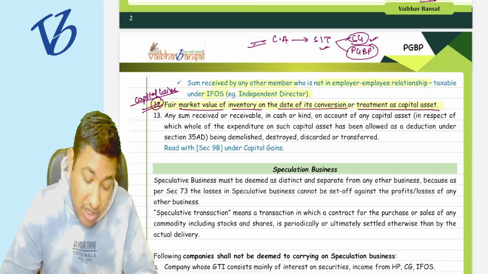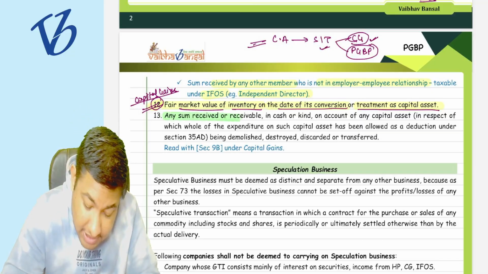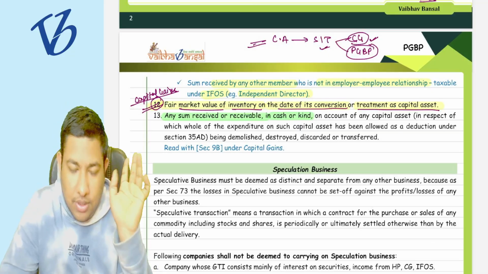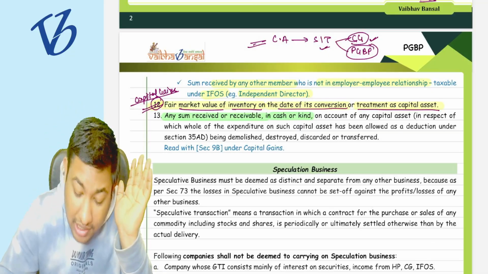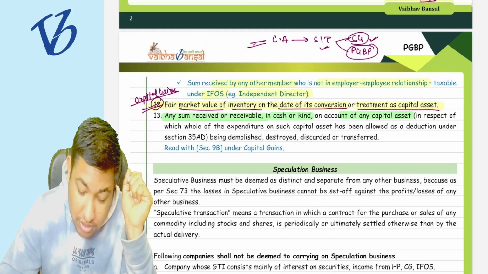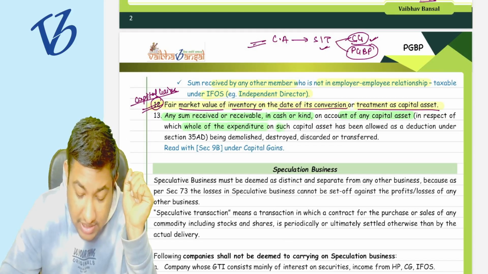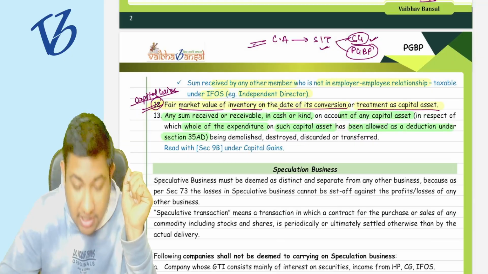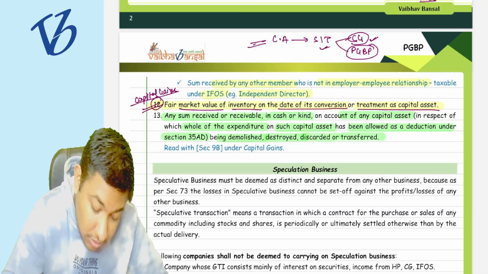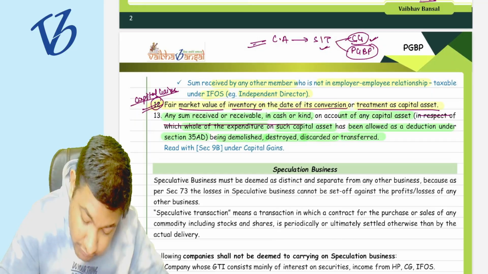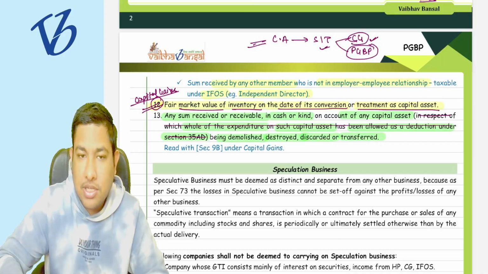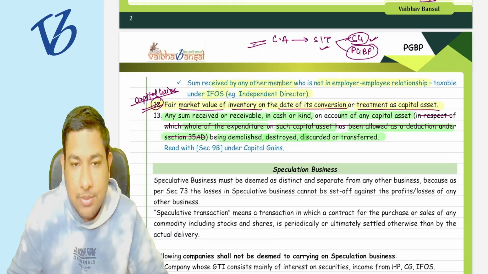Now, point number 13, which says that any sum received or receivable, either you have received it or you are going to receive it, in cash or in kind, on account of any capital asset, in respect of which the expenditure on such capital asset has been allowed as deduction under section 35AD, being demolished, destroyed, discarded or transferred. If we leave this particular bracket, because we do not know what is section 35AD, you do not cut it, because it is relevant, but as of now we do not know what section 35AD is.